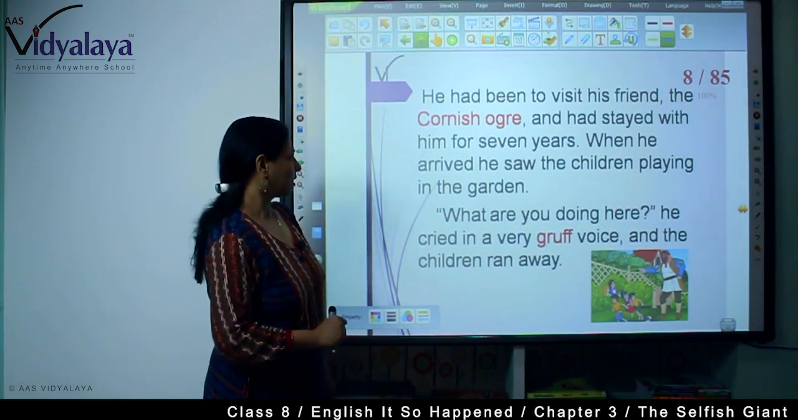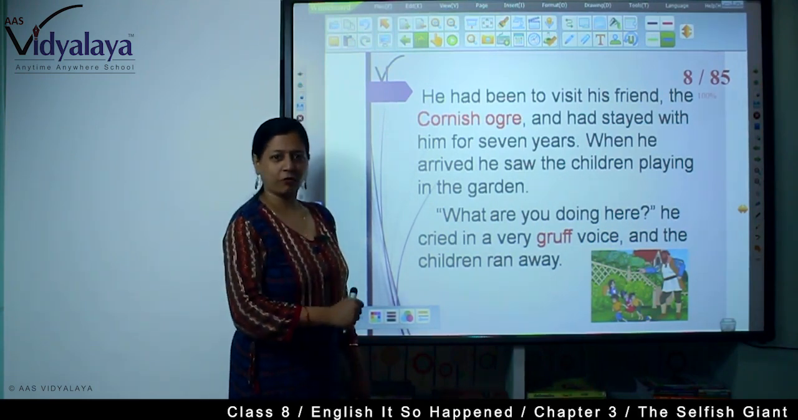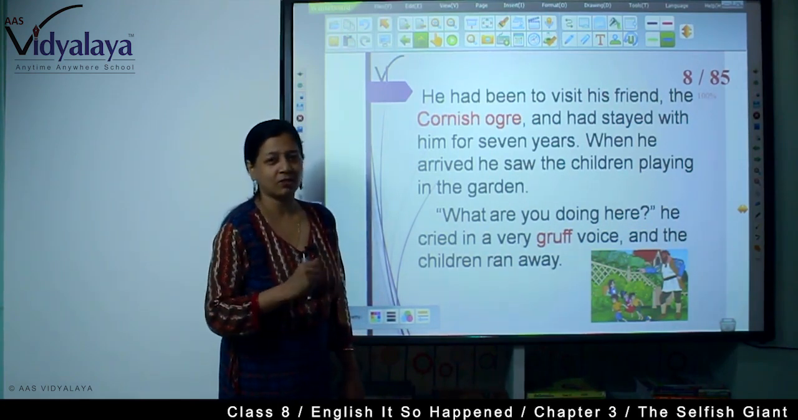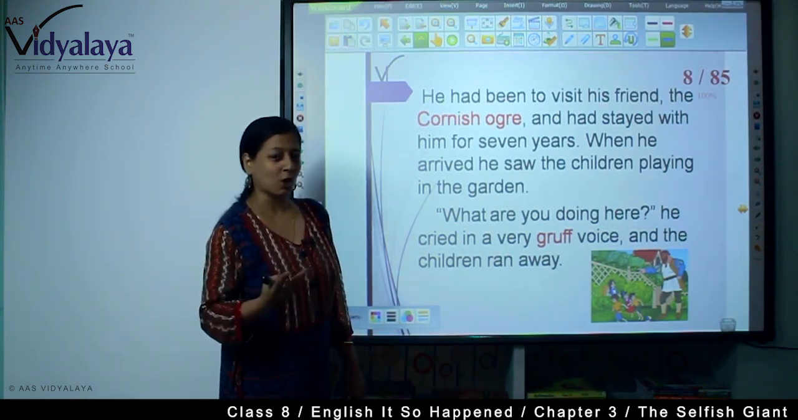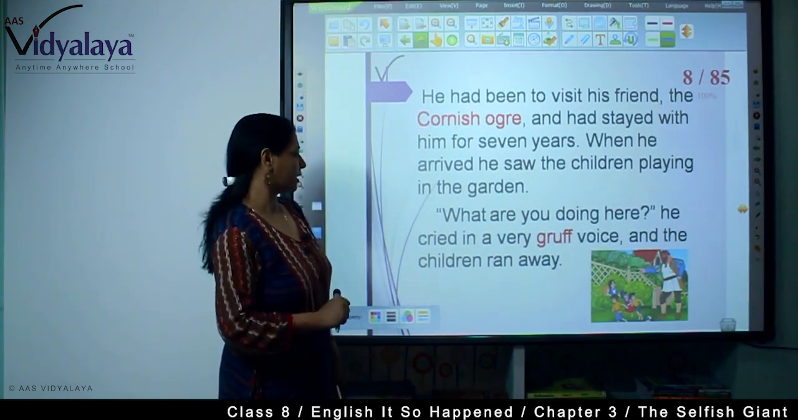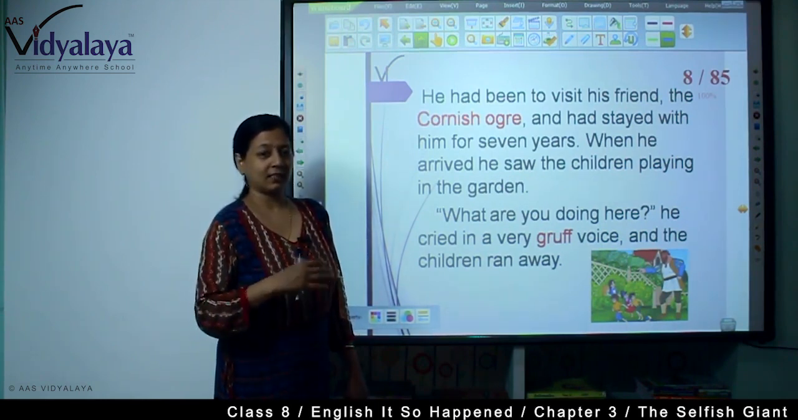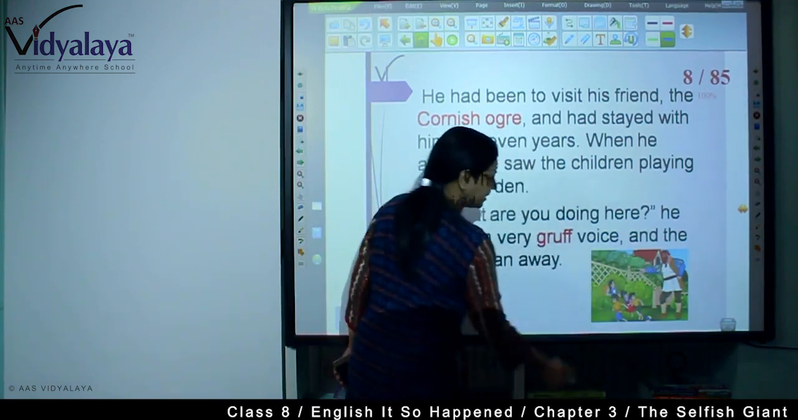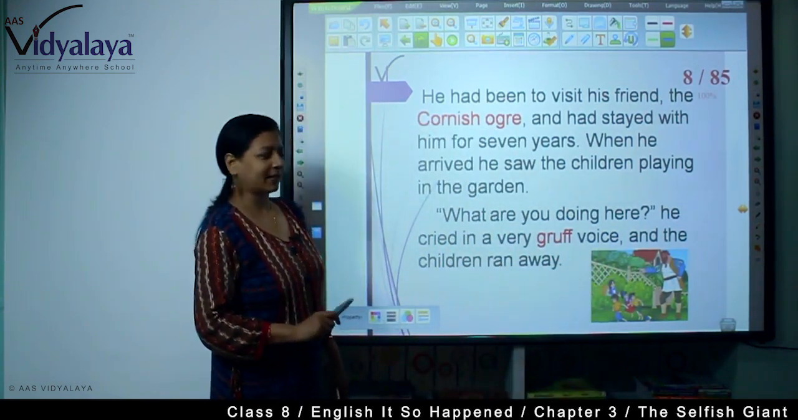Children were playing there. "What are you doing here?" he cried in a very gruff voice. And the children ran away, because the children were in the habit of listening to bird songs. Instead of bird song, when they heard a gruff voice and the question "What are you doing here?", they were all scared and they ran away. See, the giant is here and he's asking the children, "What are you doing here?"